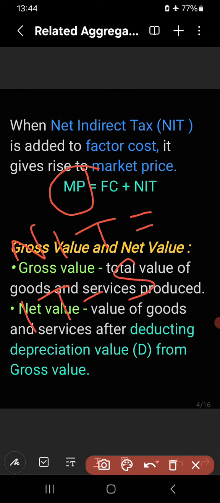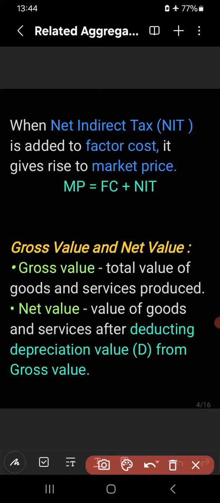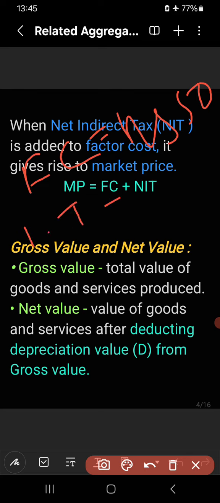We will give an example. Suppose the factor cost of a particular unit of a product is rupees 50. And for that unit, we have to pay 5 rupees as indirect tax. But the government has given a subsidy of 1 rupee per unit of the commodity.